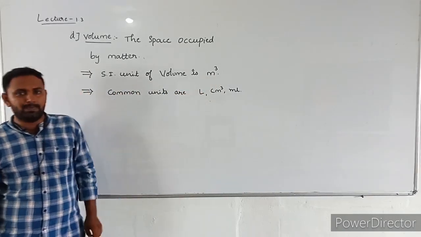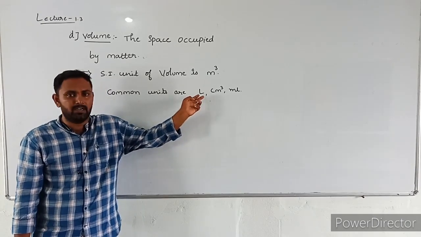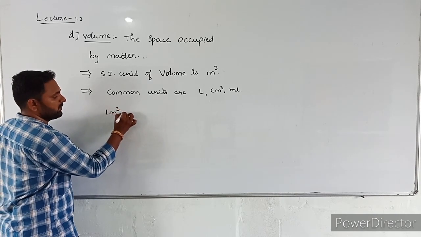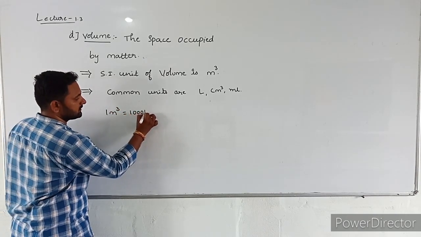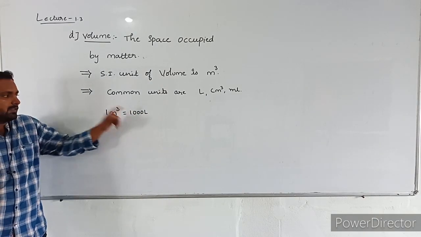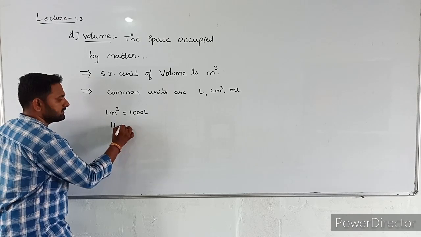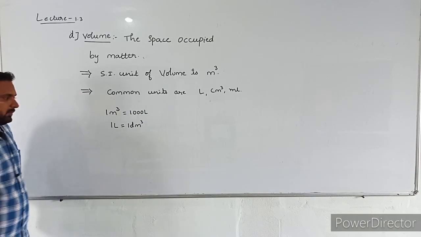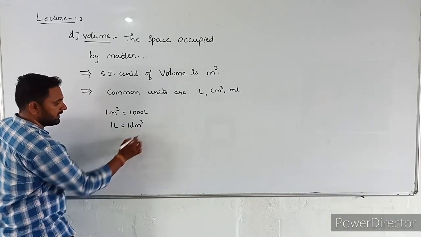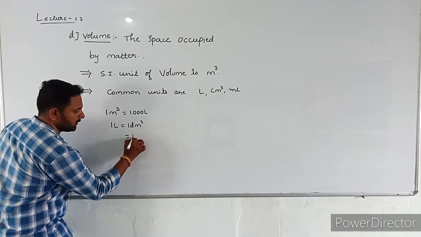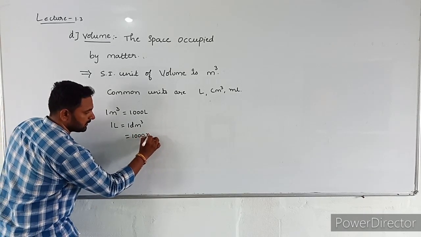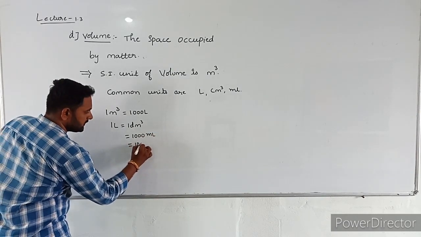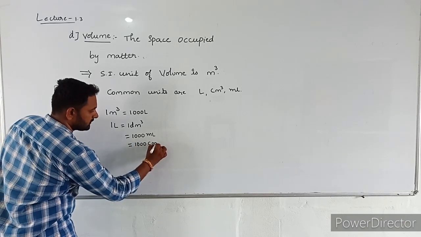A liter is a popular unit, but it is not an SI unit. 1 cubic meter is equal to 1000 liters. 1 liter is equal to 1 dm cube. 1 liter is equal to 1000 milliliters. 1 liter is equal to 1000 cubic centimeter.